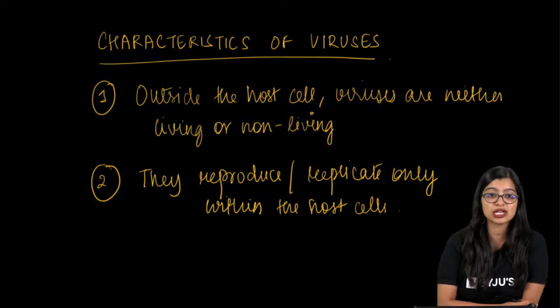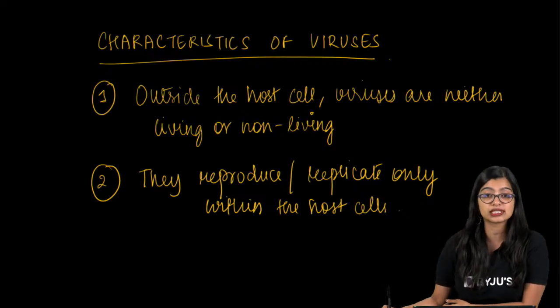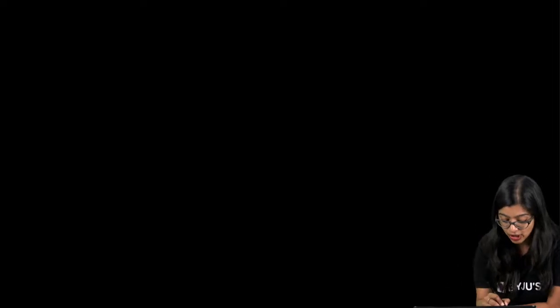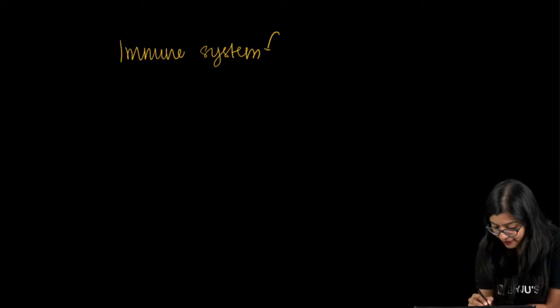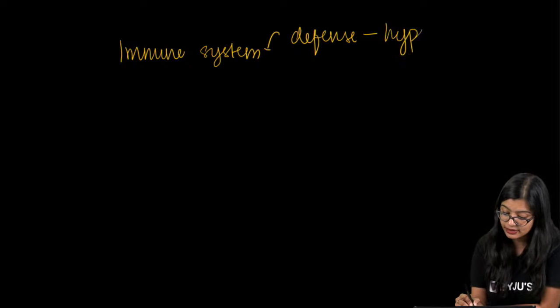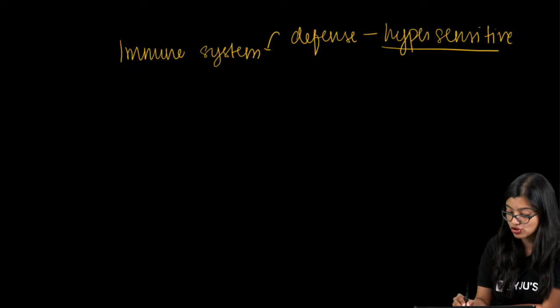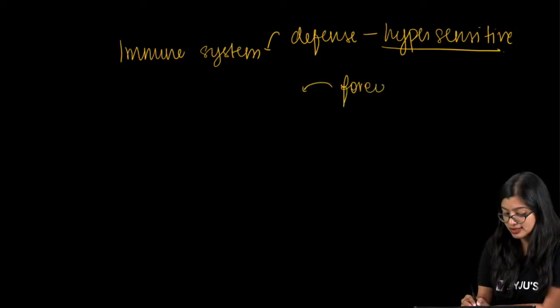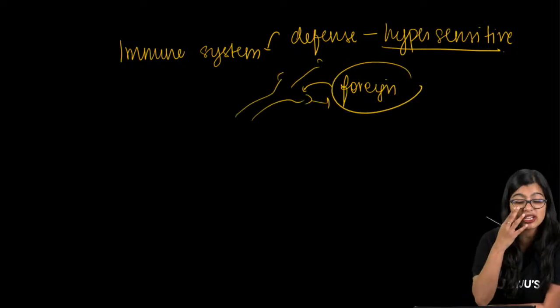Ma'am, can they survive outside the host body? They cannot. Why do some people have allergies to nuts and jams? For the same reason, right? Why are they allergic? Because we see that the immune system, or the defense system of the body, has become hypersensitive. That means other than normal, in these people it is extra sensitive to a point that if anything foreign enters the body, they will start reacting, and they will cause an allergic reaction.